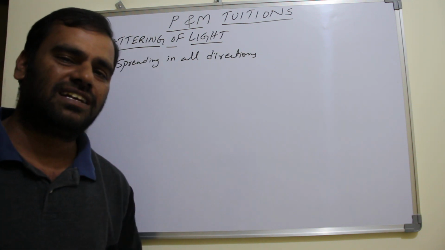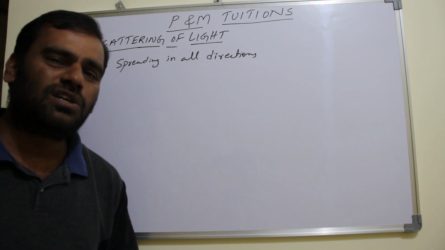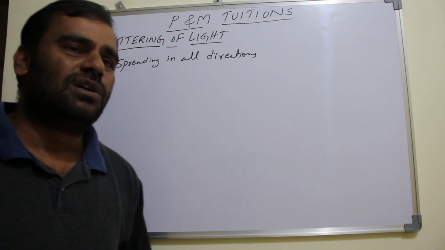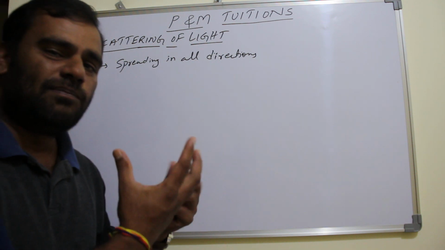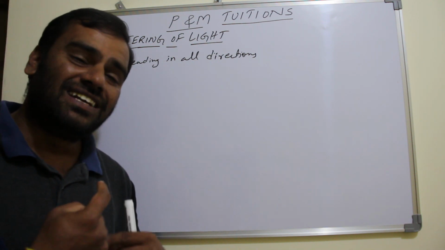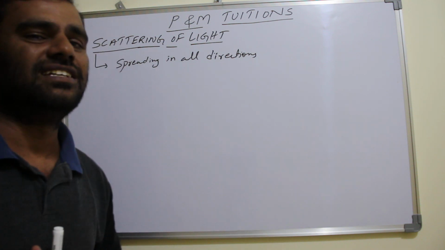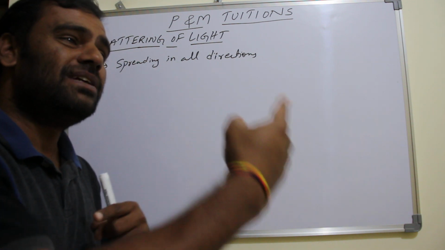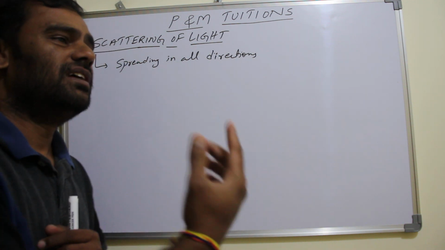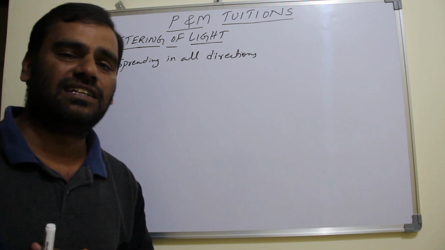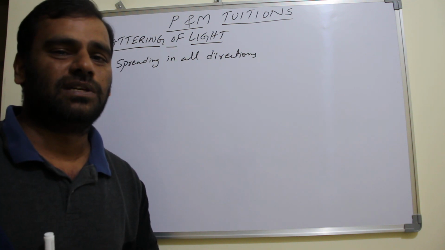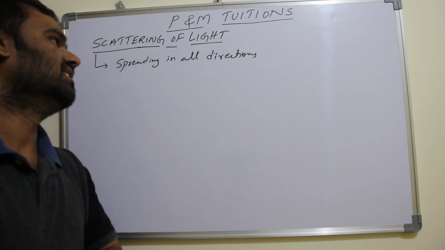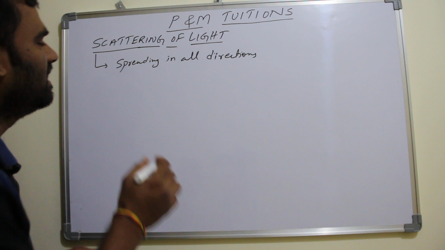So these dust particles and air molecules absorb this light energy and re-emit this light energy in all the directions. This is called scattering of light.